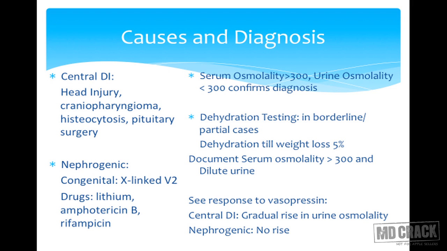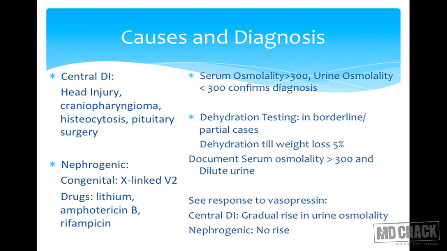So diabetes insipidus is either central or nephrogenic. In central diabetes insipidus, we have problems in the formation and secretion of the vasopressin hormone. The underlying mechanisms are head injury, craniopharyngioma, histiocytosis, or pituitary surgery. In nephrogenic diabetes insipidus, we have the congenital variety, which is X-linked, and various drugs like lithium, amphotericin B, and rifampicin can give rise to diabetes insipidus.